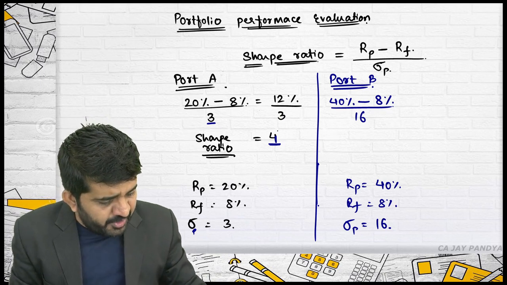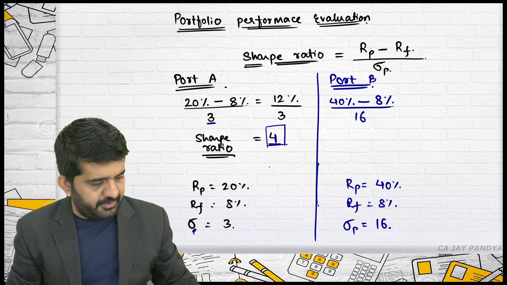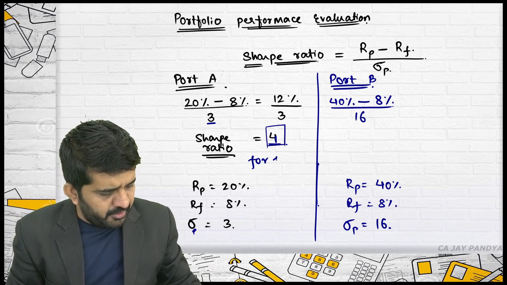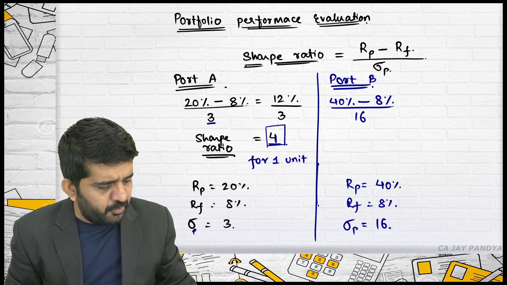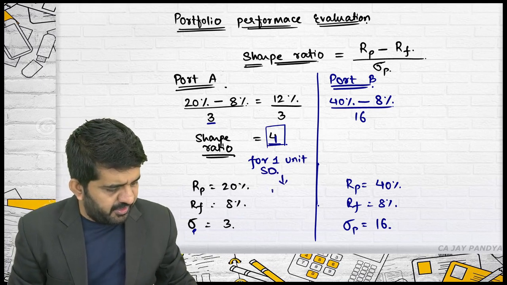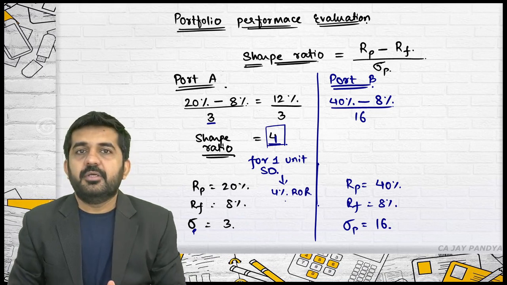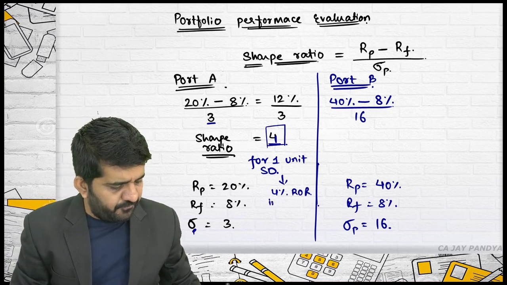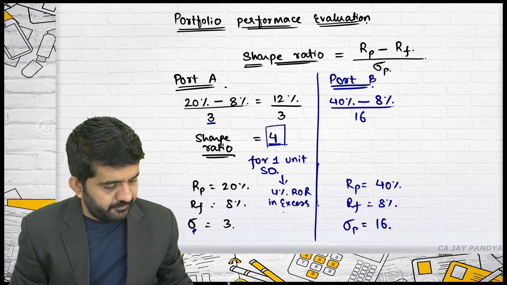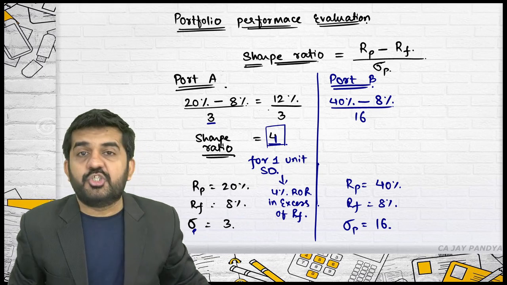Then for 1 unit of standard deviation, it is giving a 4% rate of return in excess of RF.